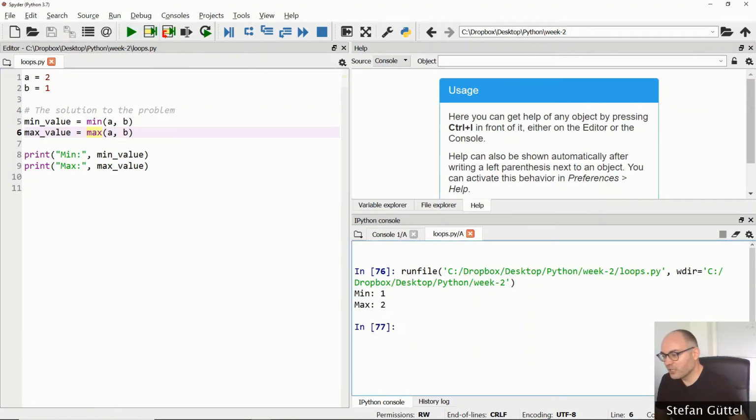Minimal value is 1 and the maximal value is 2. This would be considered to be a more Pythonic solution to a problem, right? So problems can always be solved in a very detailed and long way. In Python, there are many shortcuts you can use to solve a particular problem, and these shortcuts are often referred to as Pythonic solutions. You are not expected in any of the exercises or in the coursework to use very Pythonic solutions. You would be perfectly fine using the longer if and else comparison that we used before.